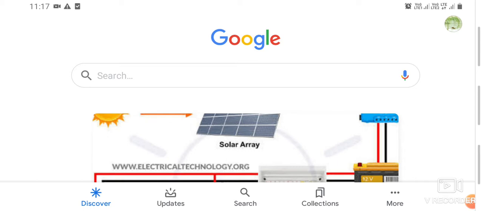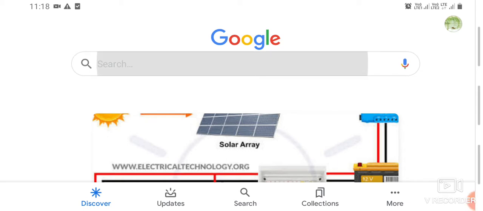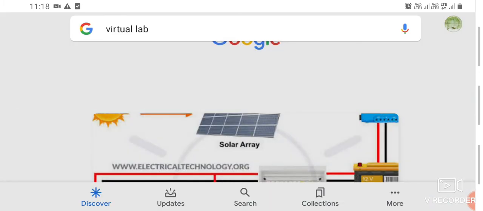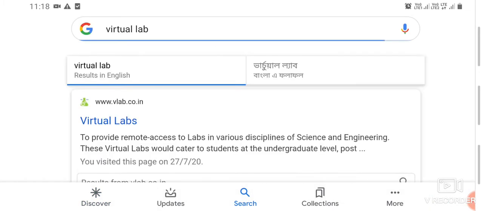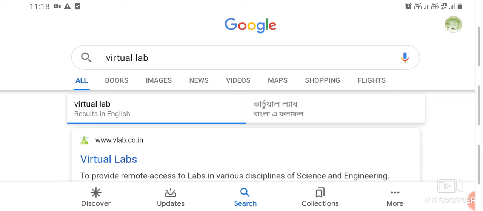The experiment is speed control of DC motor. I will describe to you the steps which you have to follow to do the experiment virtually. The first step is you have to Google and type virtual labs. After clicking it, you will see this page.